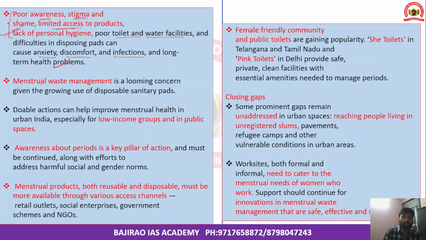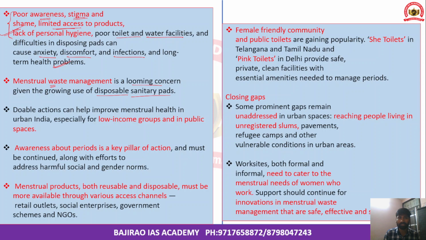Now menstrual waste management is also very important, because menstrual waste, if not managed properly, would create other multiplier effect problems. So therefore this is a looming concern. And even the growing use of disposable sanitary pads is also a cause of concern, because there have been concerted efforts from various organizations, government, NGOs, civil society, to increase awareness about sanitary napkins, sanitary pads among women.